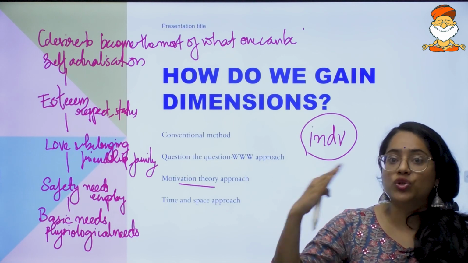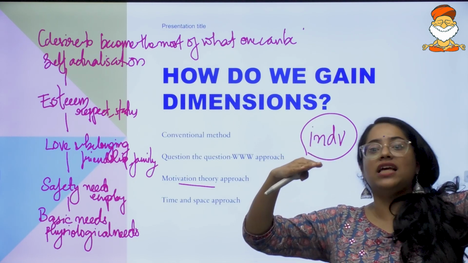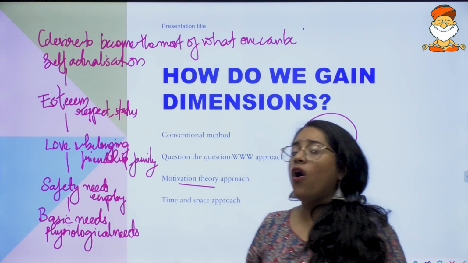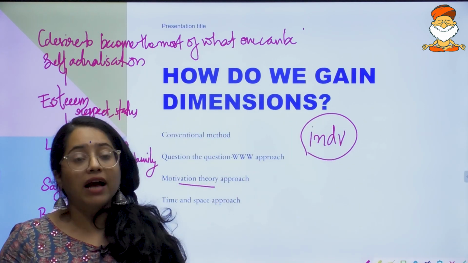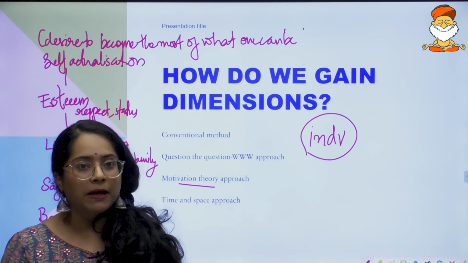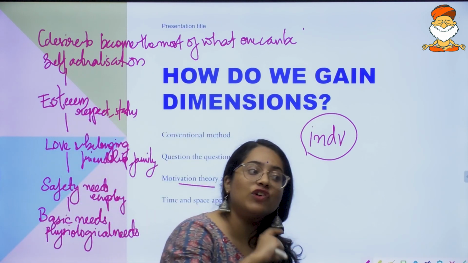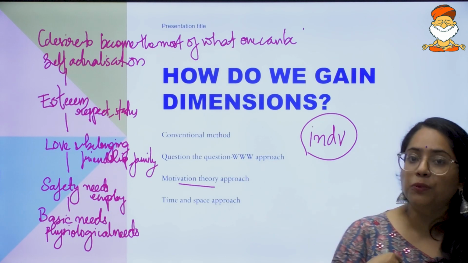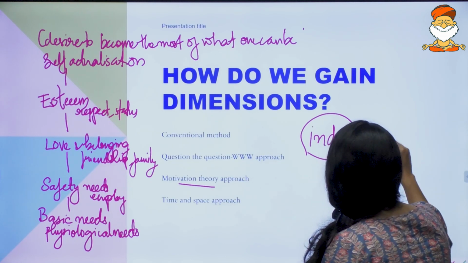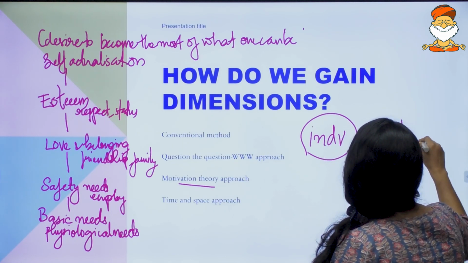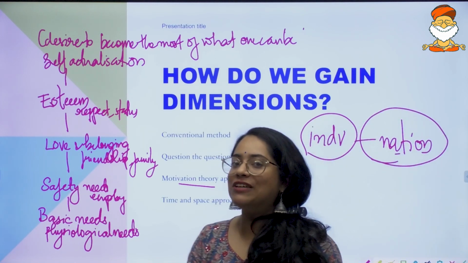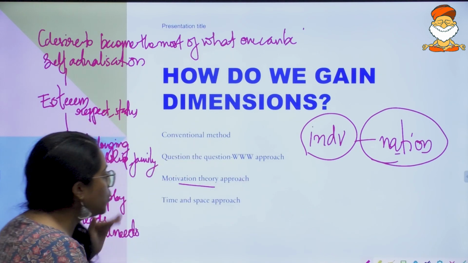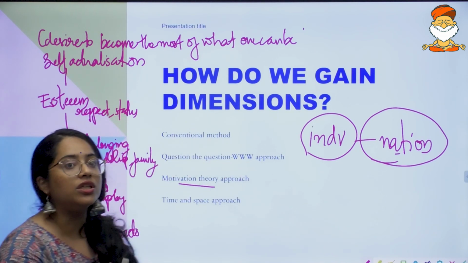Then it has to go to safety and love and esteem and self-actualization, where you hear that, okay, a country is developed, a country is the leader when it comes to that. Why? Because it has become the best at what it can be. So now, instead of just talking about simplicity from the individual perspective, talk about simplicity from the nation's perspective also. And when you talk about simplicity from the nation's perspective, you can say about how a nation which is having,